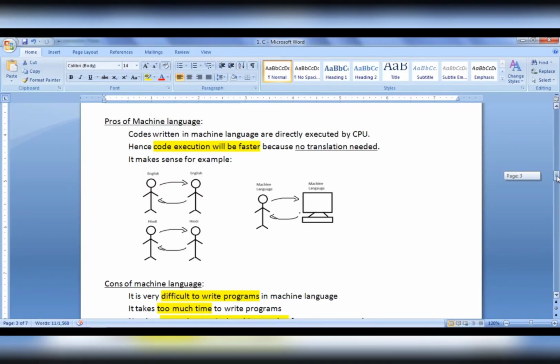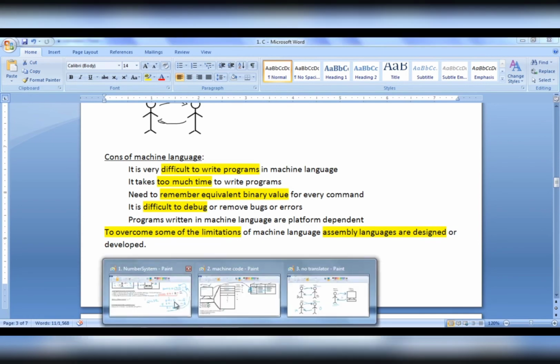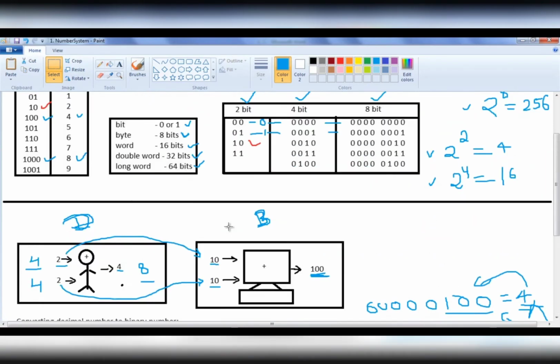But there are some disadvantages, or cons, of machine language. What are they? It is very difficult to write programs in machine language. It takes too much time to write programs. The reason is everything we have to give to a computer in zeros and ones. Just now we have seen that if we have to tell the computer to perform just the addition of two numbers, I have to convert those decimal numbers to binary numbers, then give them to the computer.